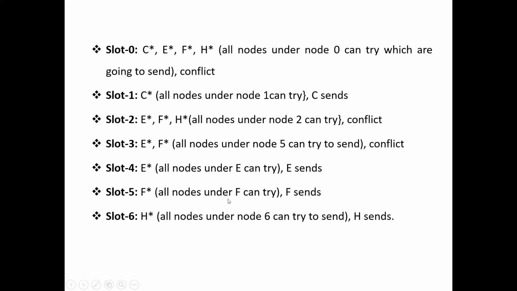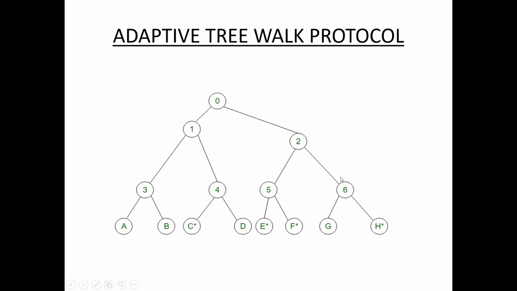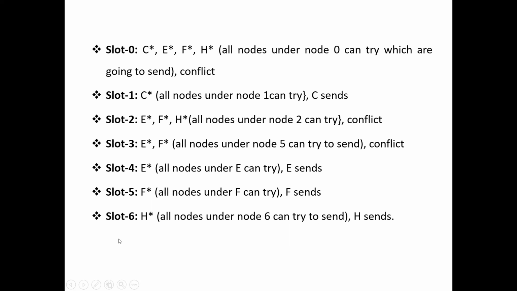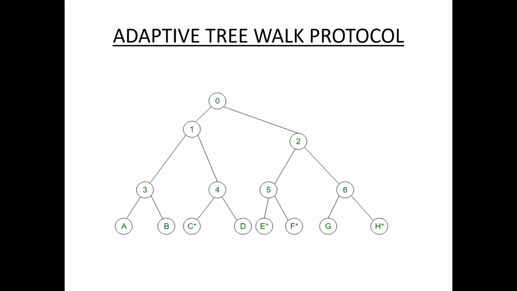Next, slot 6, H sends. Okay, so this is about the adaptive Treewalk protocol. If there is a collision, that slot is divided into two separate slots.